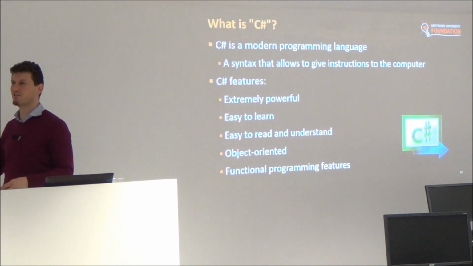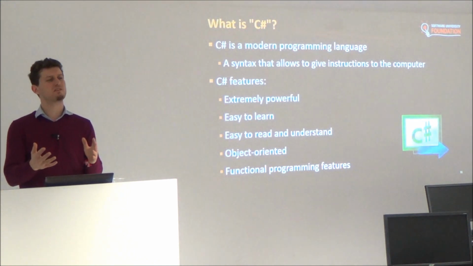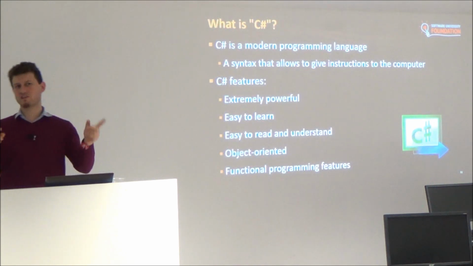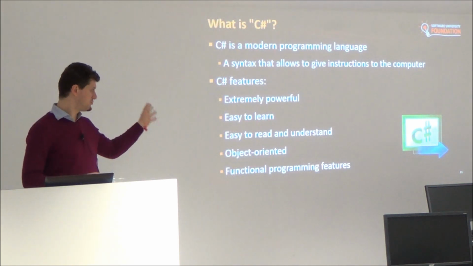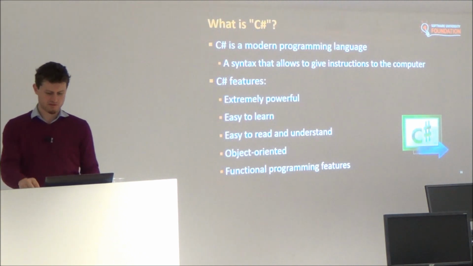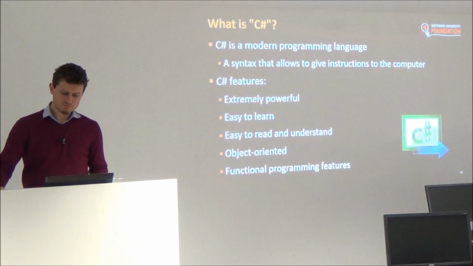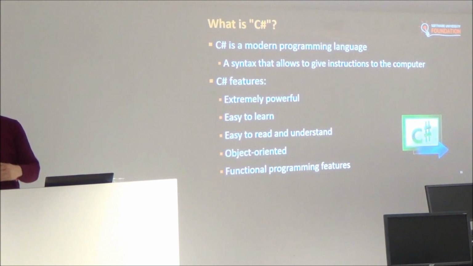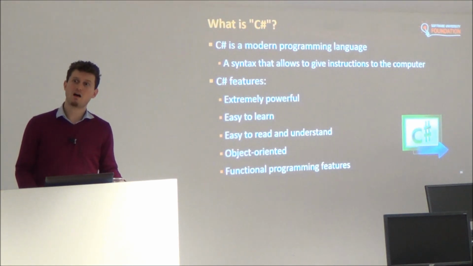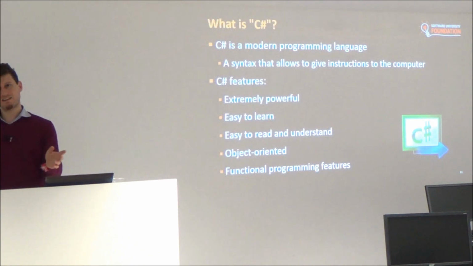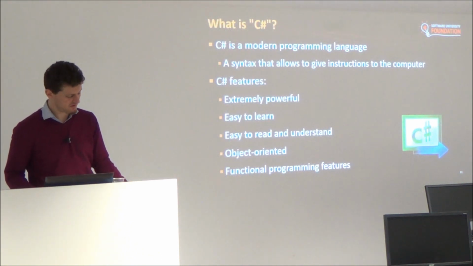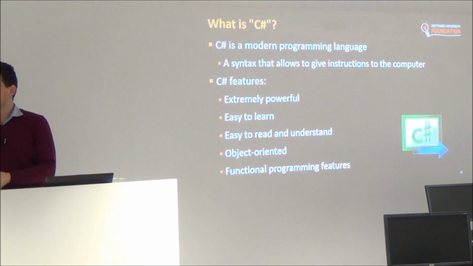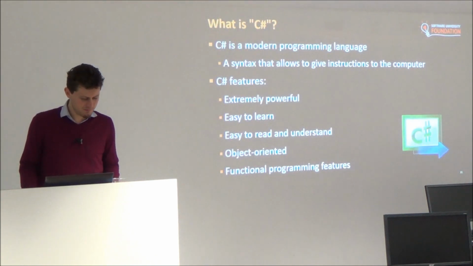C# is object-oriented. That's why we need to put our code in a class. Object-oriented says that your program consists of classes. These classes can inherit from each other. This is a more complex concept. We will not discuss it now. And objects have methods, properties, and other things inside, and can be used statically or by instance, but this is too complex. We'll have a special course called Object-Oriented Programming, and we'll learn OOP in deep detail.